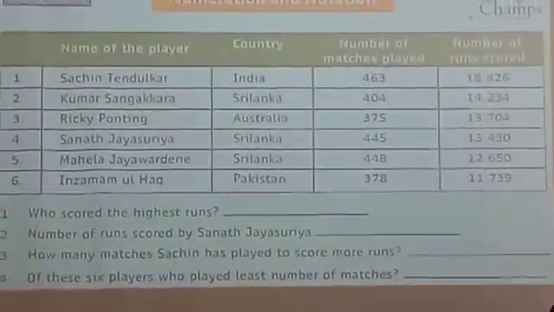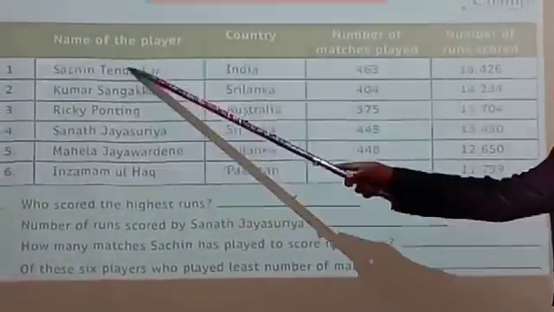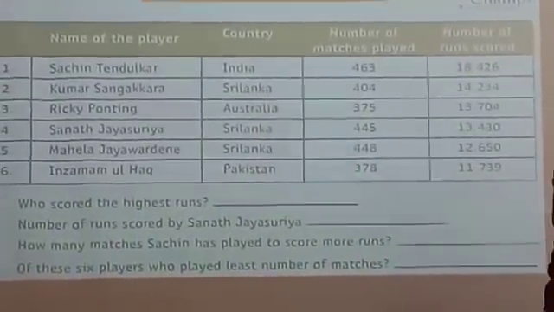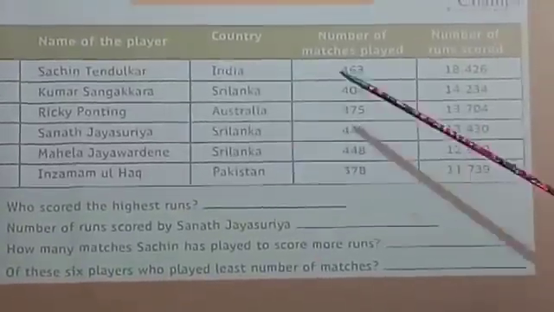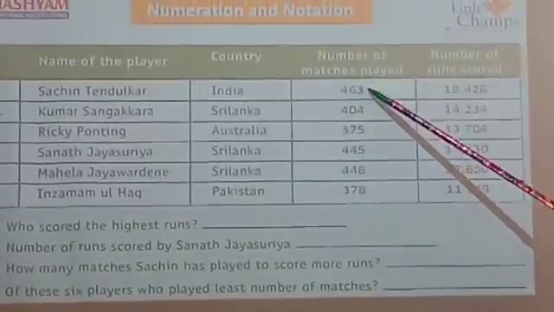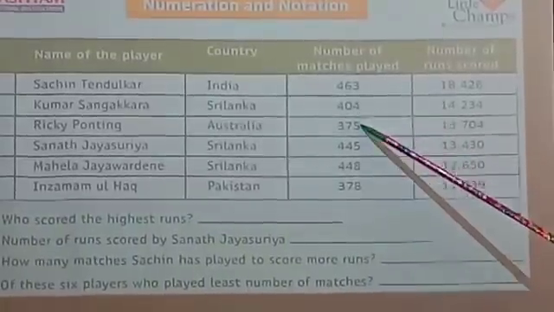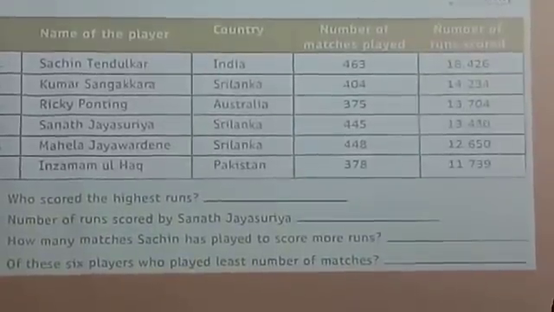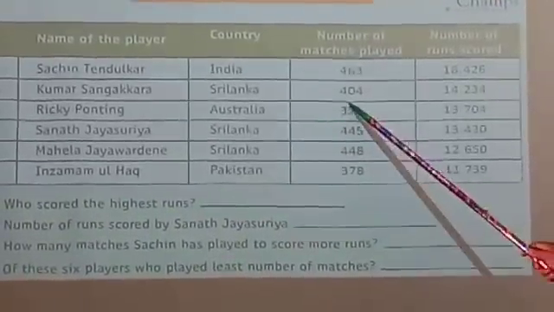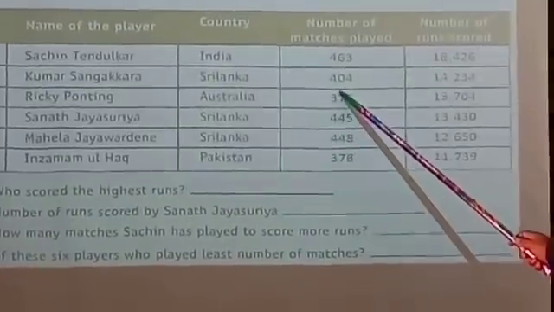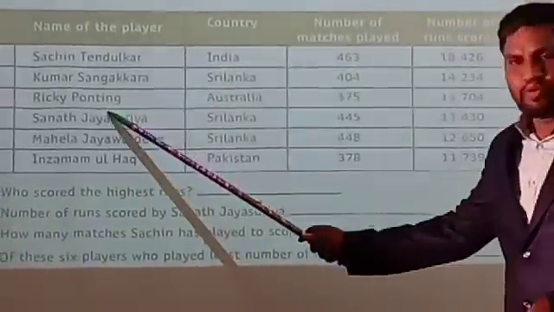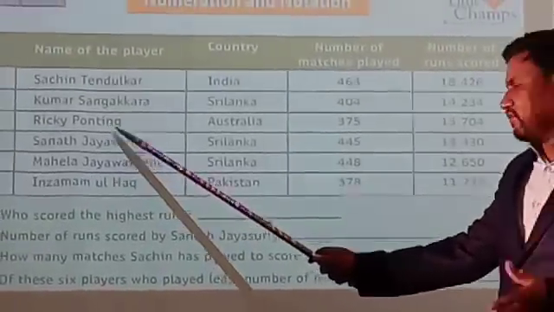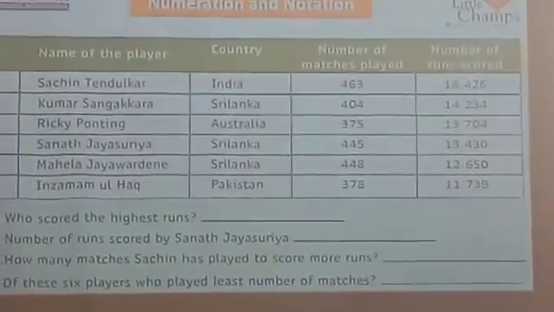Next, the fourth one. Of these 6 players, who played the least number of matches? Least means very few matches. Go to the matches column. Here see: 463, 404, 375, 445, 448, 378. What is the smallest number? 375. 375 belongs to who? Ricky Ponting. Very good. That is the fourth answer.